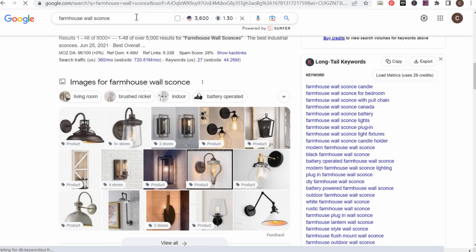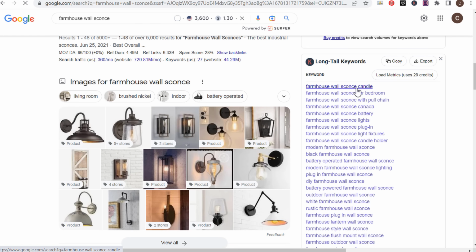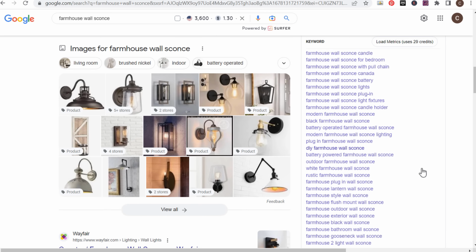Okay, so search this keyword that I want to target, 3,600 average monthly searches, long tail keywords, candle for the bedroom with a pole chain, battery. So lights, I would consider that the same. Some of these Canada, I'm not going to target. So what you're doing is you're trying to find the different ways that people are searching for your keywords.